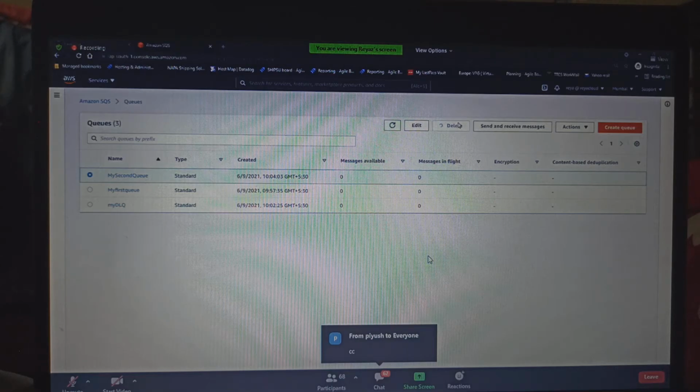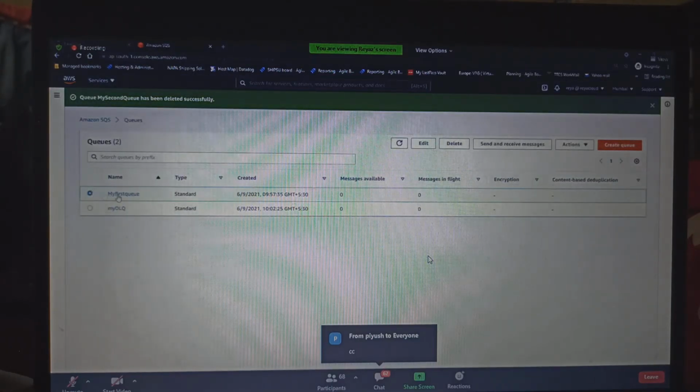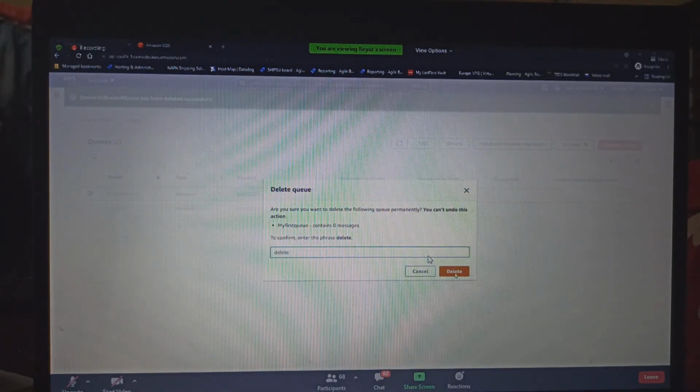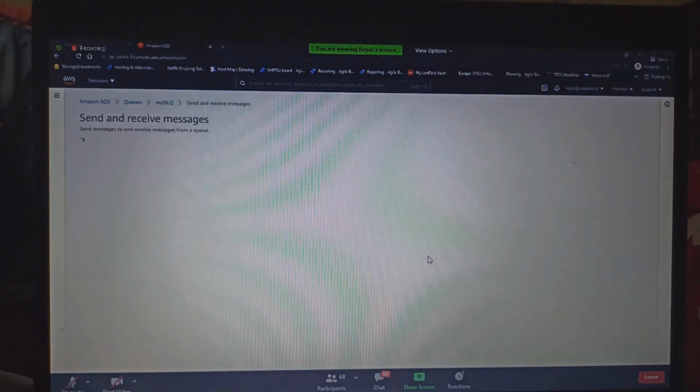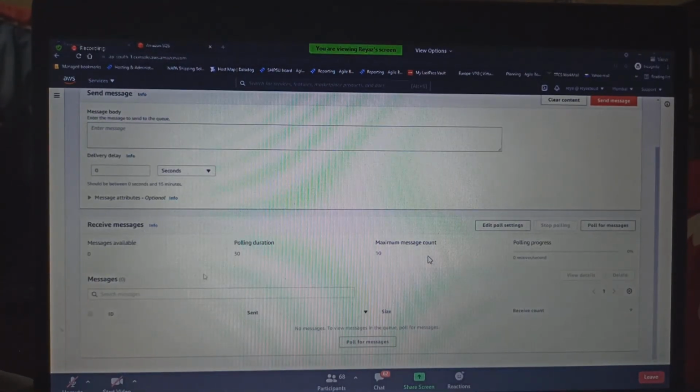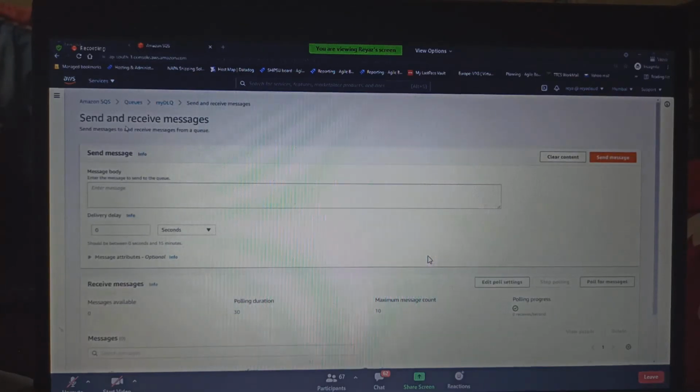So once you have done it, delete the queue. This is how you delete the queue. I'm deleting the queue. But I'm telling one interesting thing, guys. Let's say in your company you have the queue. Don't ever go here and receive messages from here. Once you have received it from here, no other consumer will receive it again, because you are manually consuming it. So don't do these nasty things.